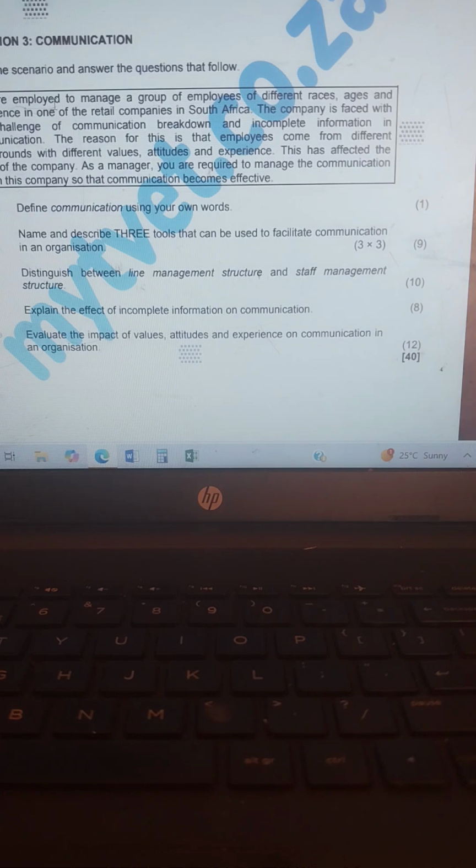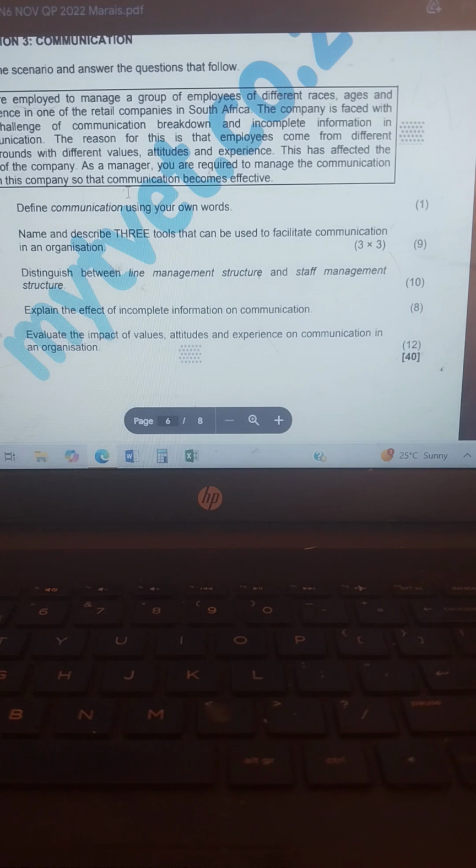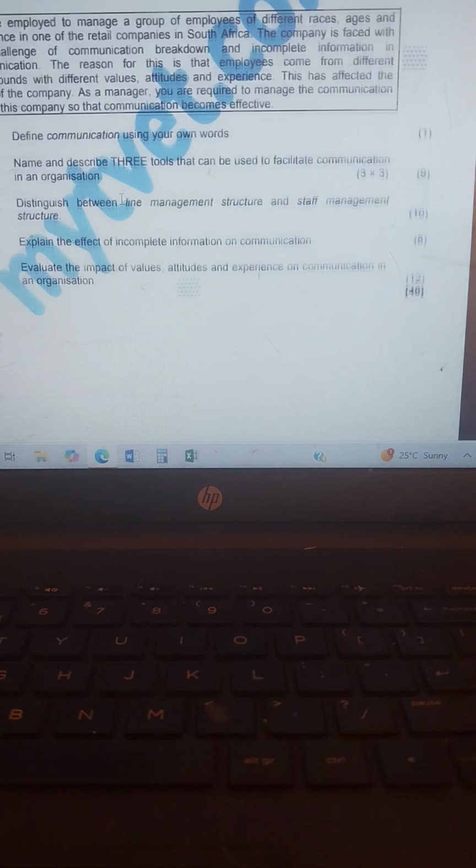Question 3, you have to read the scenario and then answer the questions. Define communication using your own words. You have to define communication in your own words. So communication is the transferring and understanding of meaning. So you have to define it in your own words.